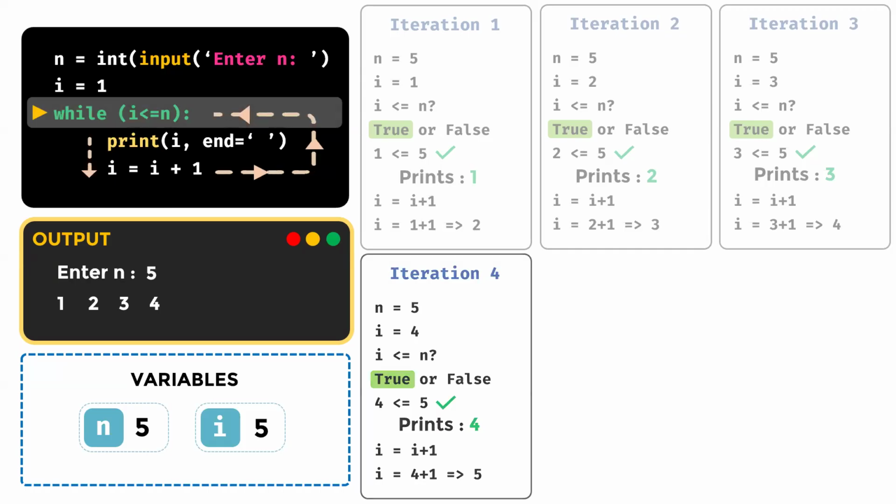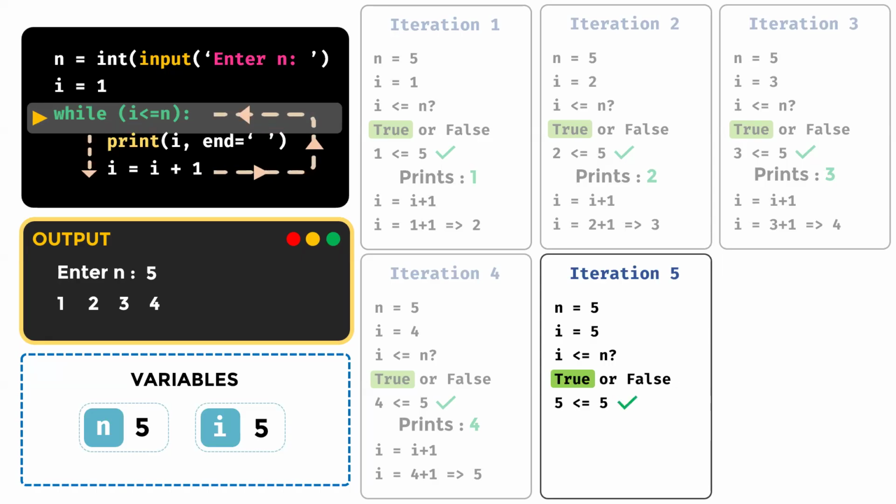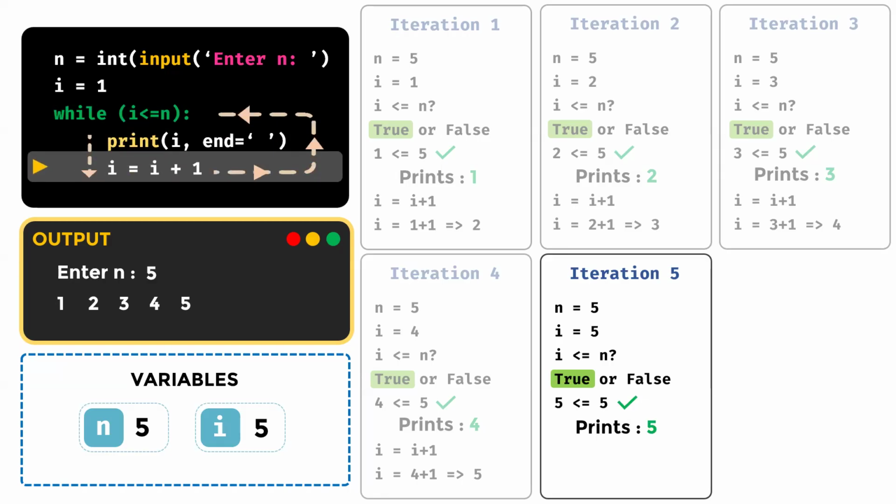Now let's get started with iteration 5. Same thing. N equal to 5, I equal to 5, I less than or equal to n. So 5 less than or equal to 5. That is true or false? Obviously true. 5 is equal to 5. So 5 will be printed. The loop is executed again. I value will be incremented. I equal to I plus 1. So I equal to 5 plus 1. I value becomes 6.